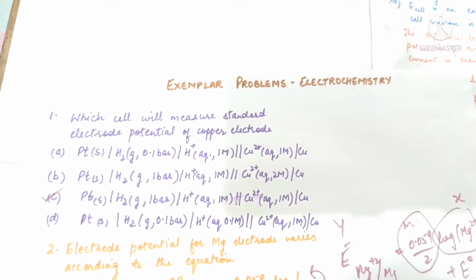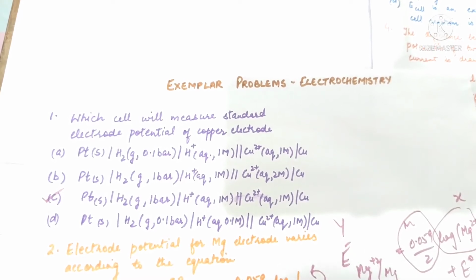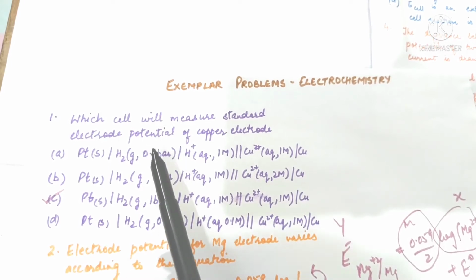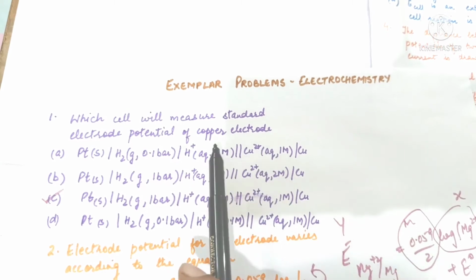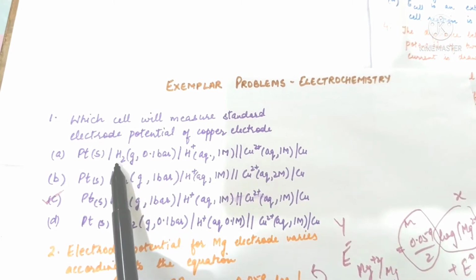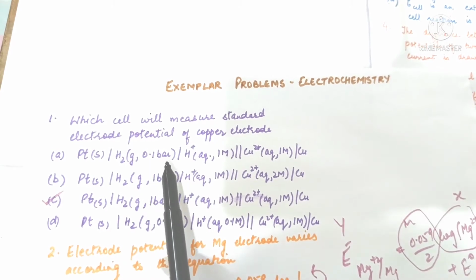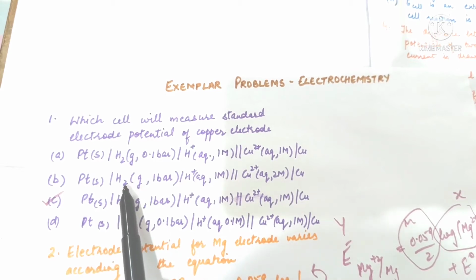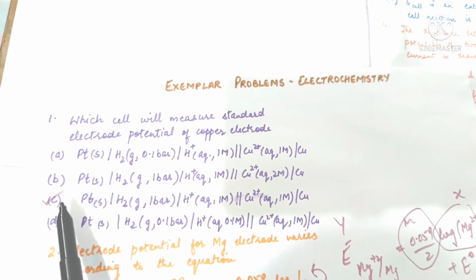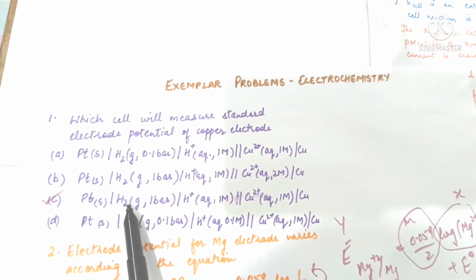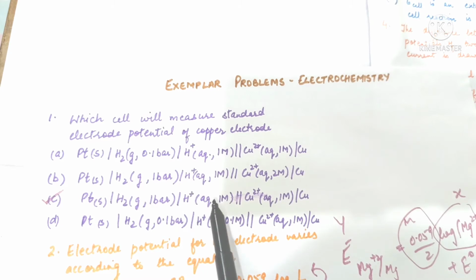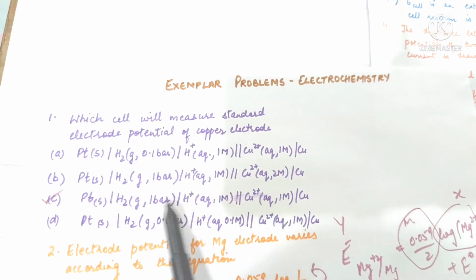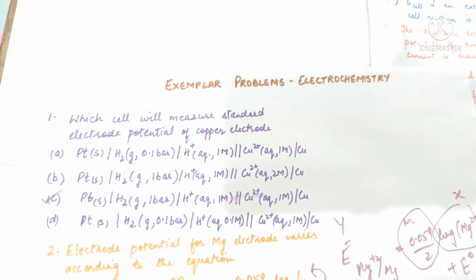The topic that we'll be doing today is exemplar problems based on electrochemistry. The first question is, which cell will measure standard electrode potential of copper electrode? For these solutions, the concentration should be 1 molar for both the solutions and the pressure of gas should be 1 bar for hydrogen gas. Option C has pressure of hydrogen as 1 bar, concentration of hydrogen ions as 1 molar, concentration of copper ions as 1 molar. So option C is the correct answer.